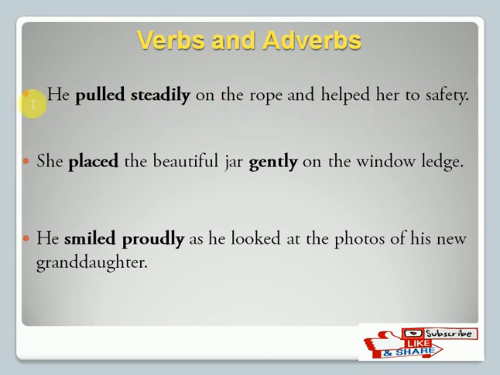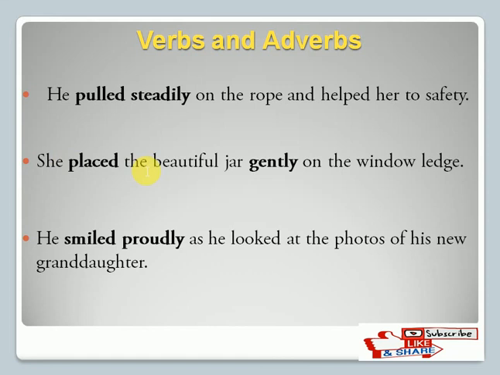We can use this sentence in a simple way, like he pulled on the rope and helped her to safety. But we mentioned how he pulled the rope. He pulled the rope steadily. So pulled is a verb, but steadily is an adverb. Fine. He pulled the rope gently. We can use that. He pulled steadily. So that is a collocation.